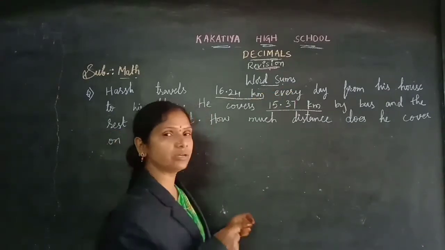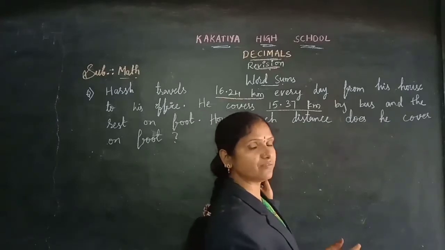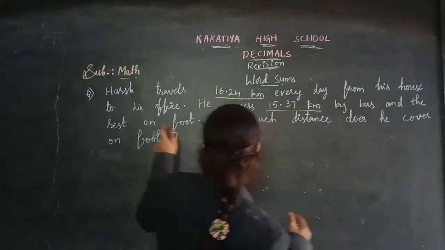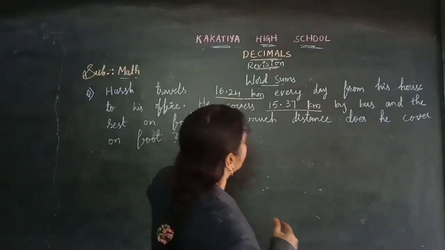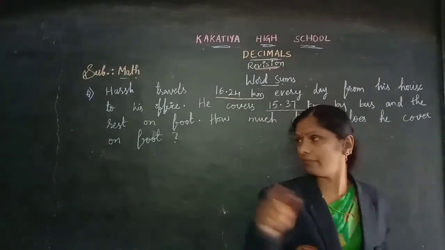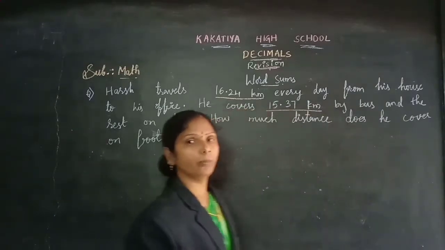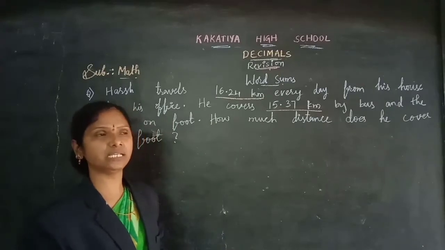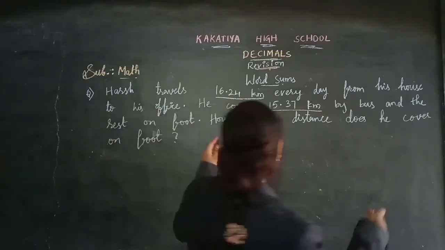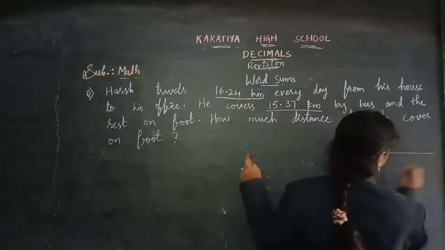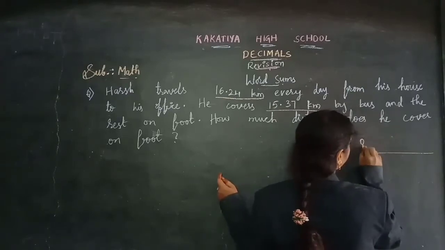Now the distance he is traveling on foot. How much distance does he cover on foot? Have a look at this. This is the total distance he is traveling, children.